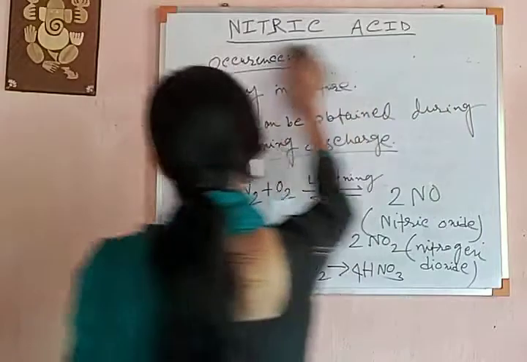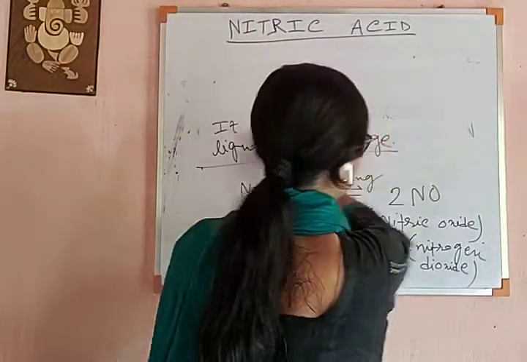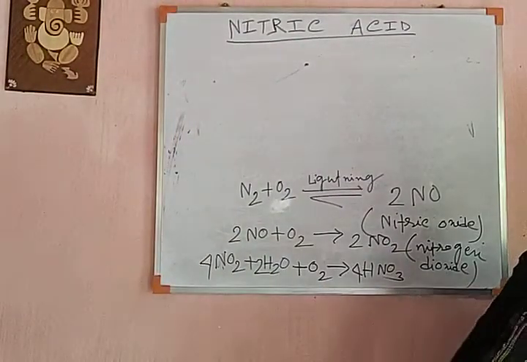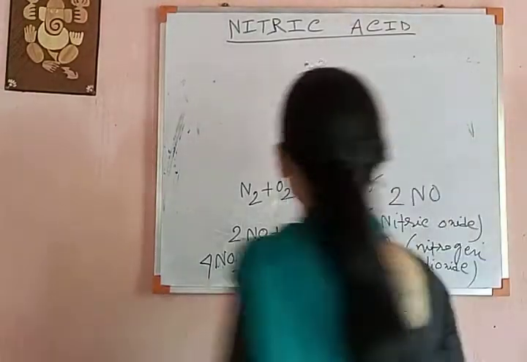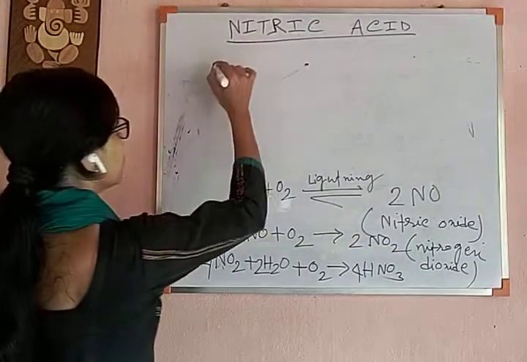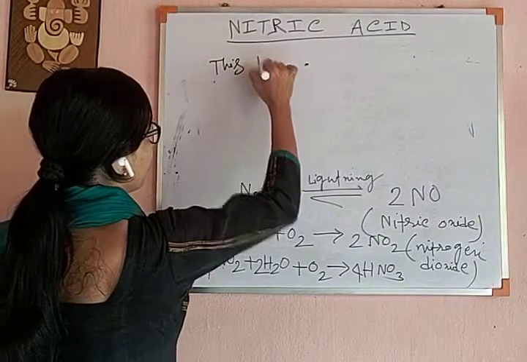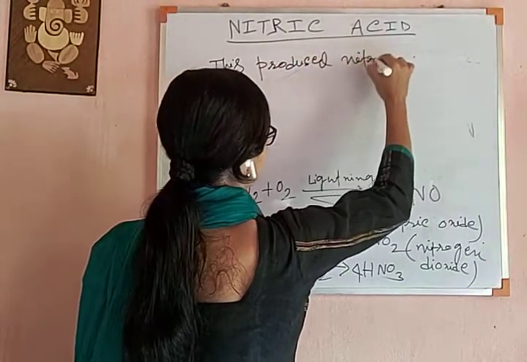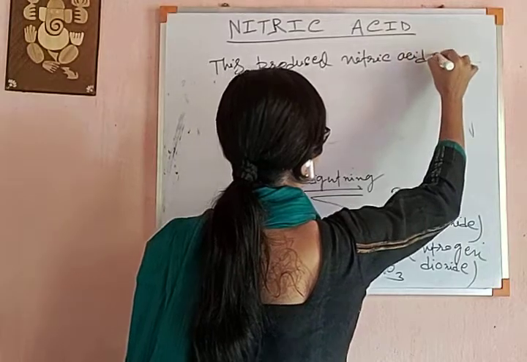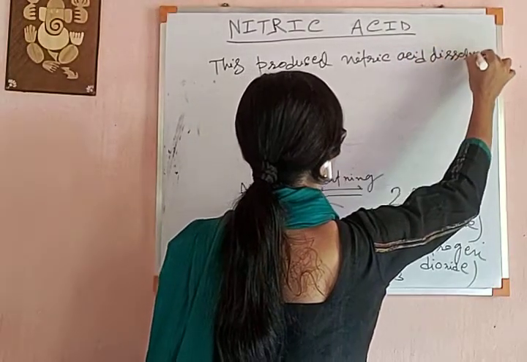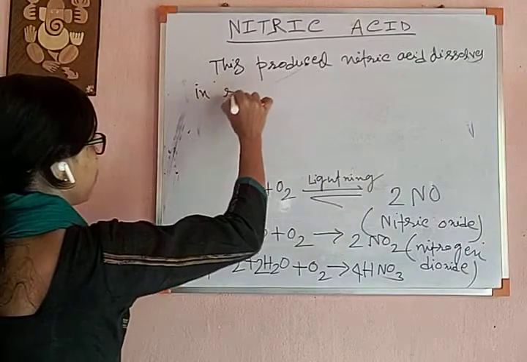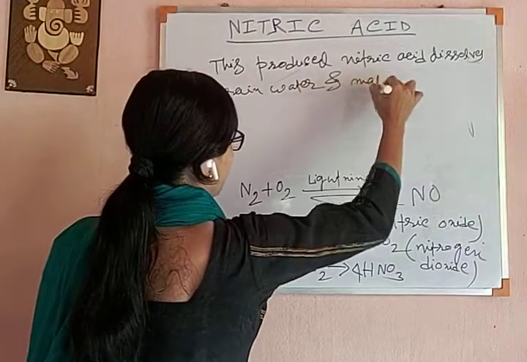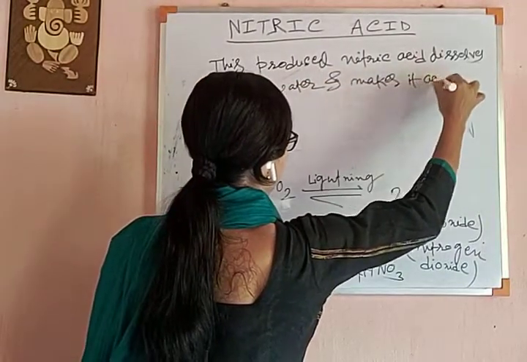So we can write one line here: due to the production of nitric acid, this produced nitric acid dissolves in rainwater and makes it acidic.